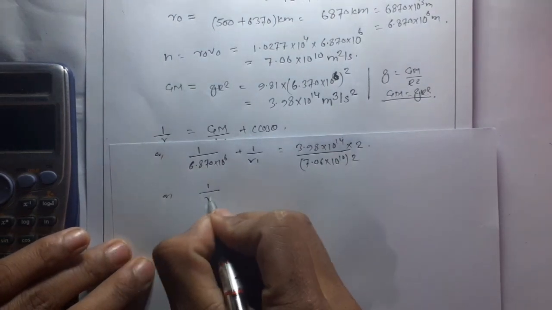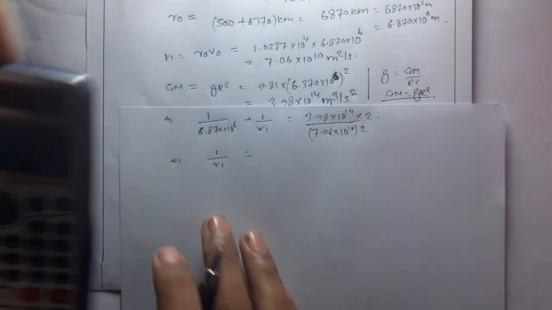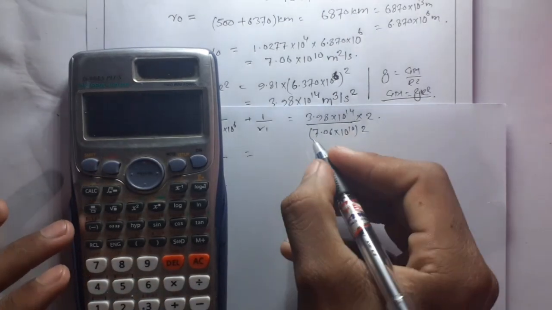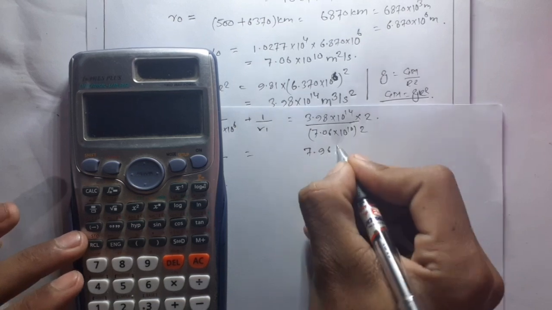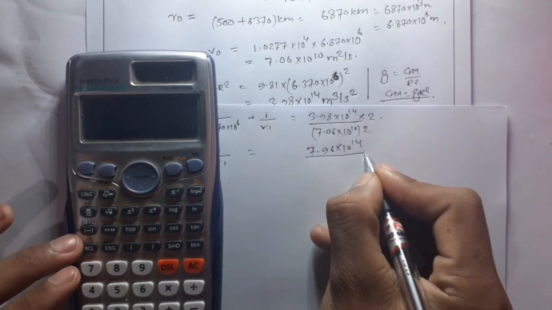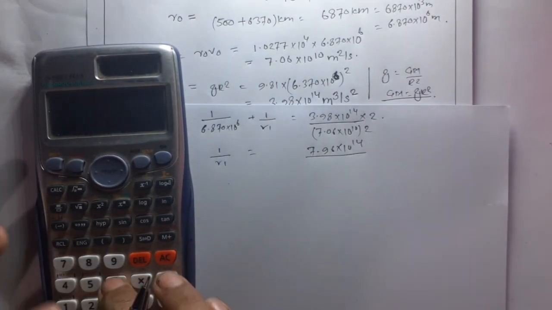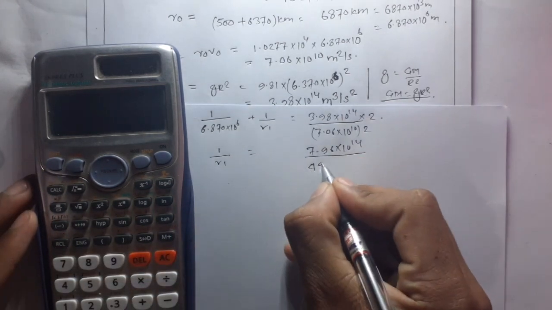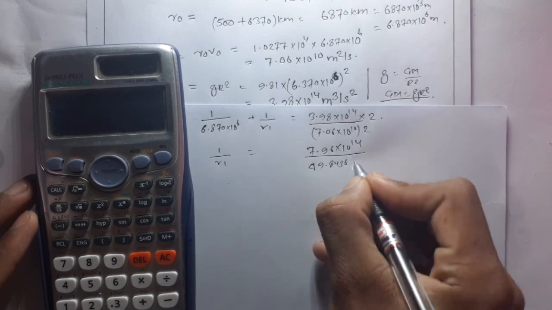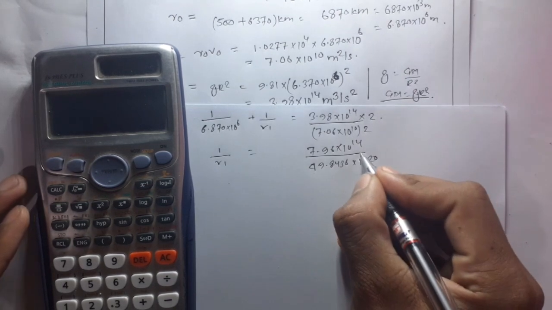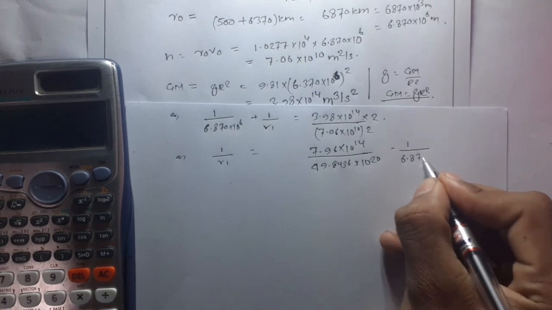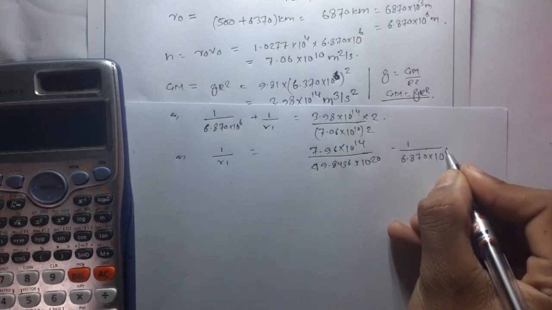Or 1 by r1 is, this is 3.98 into 2, so 7.96 into 10 to the power 14 upon 7.06 whole square. So this is 49.8436 into 10 to the power 20 minus 1 by 6.870 into 10 to the power 6.